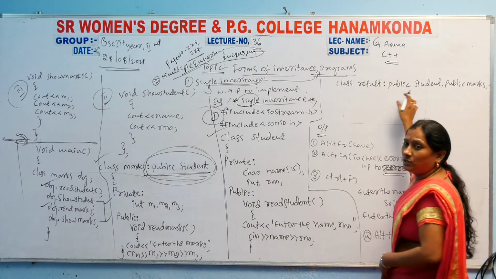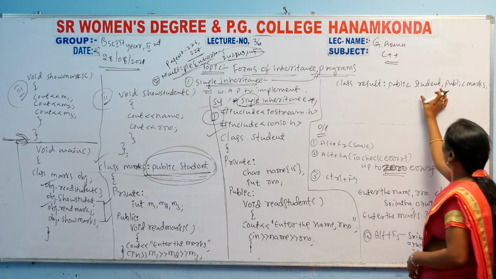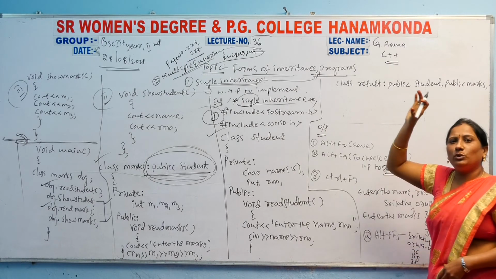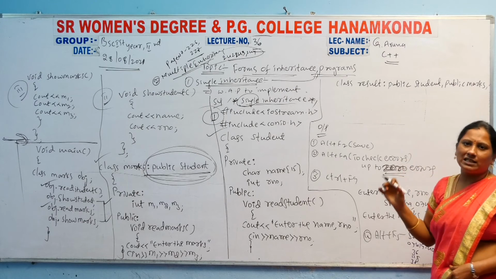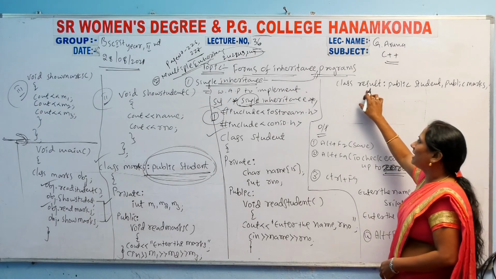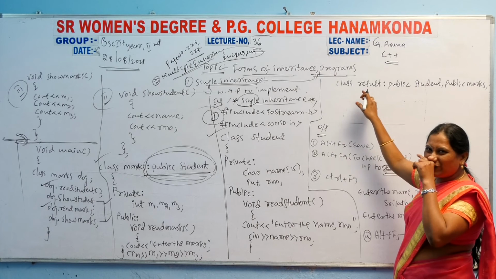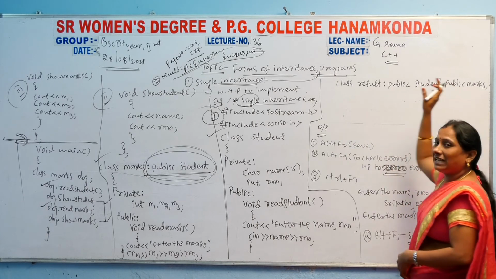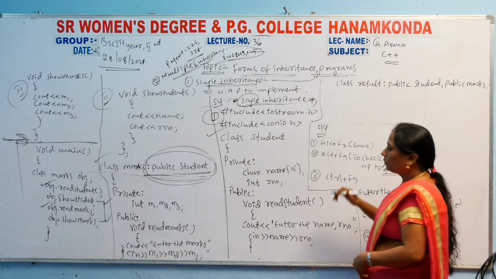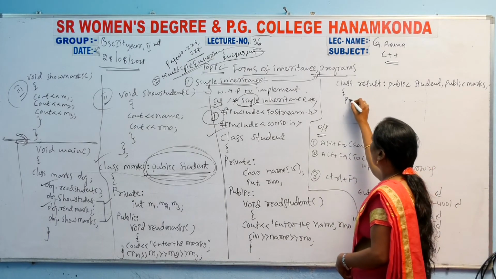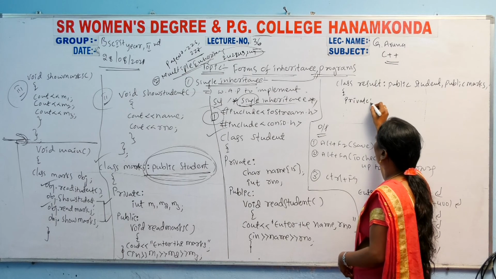Why are you taking these two classes? These two are base classes. Multiple inheritance means a single derived class is there and more than one base class is there. So this result class is established from these two base classes. Then here you have to use a private access specifier.